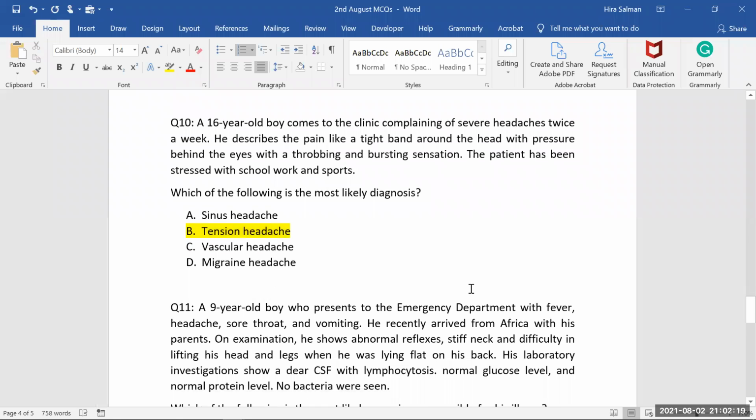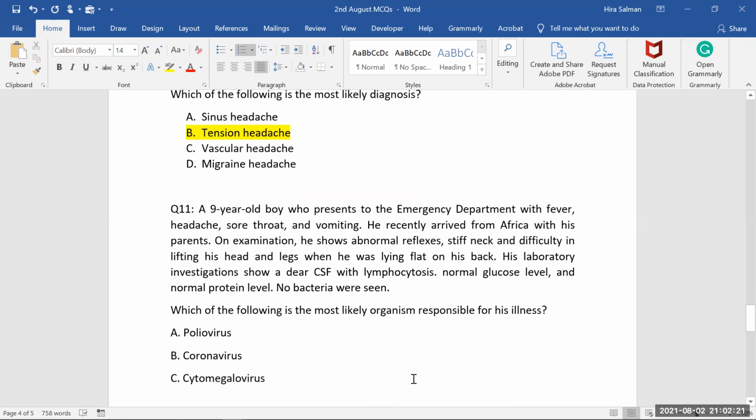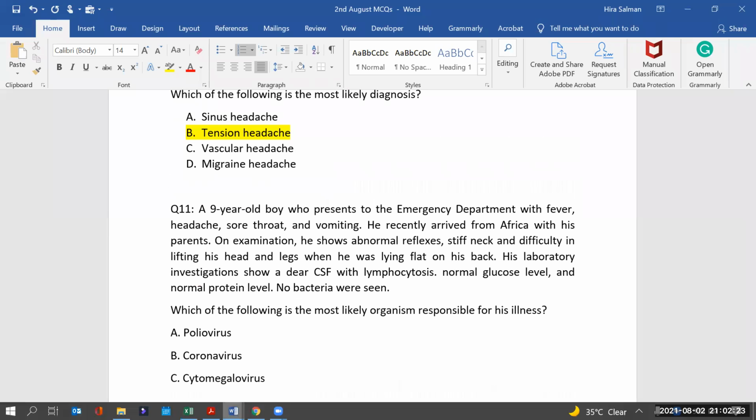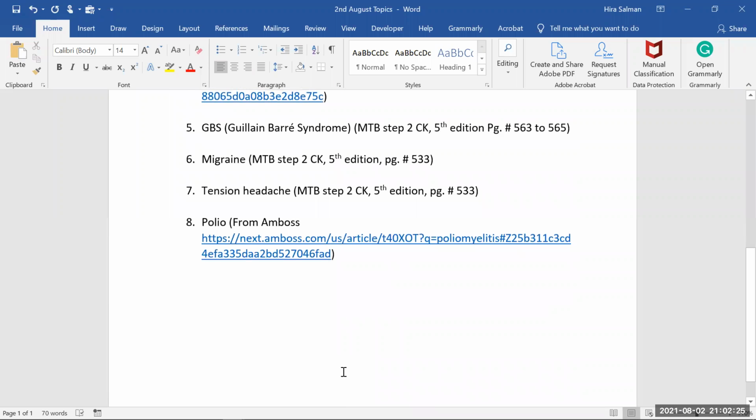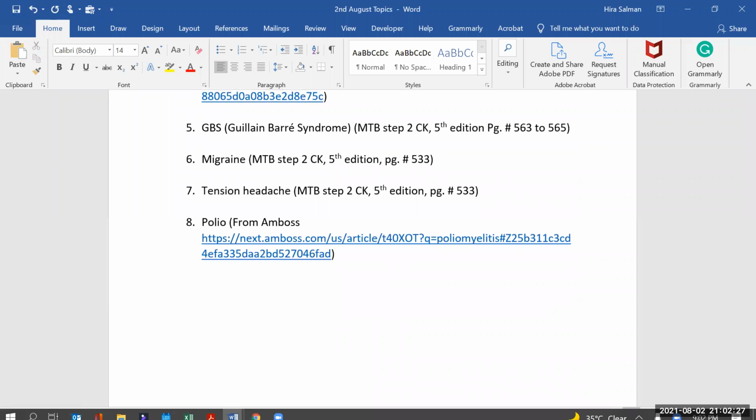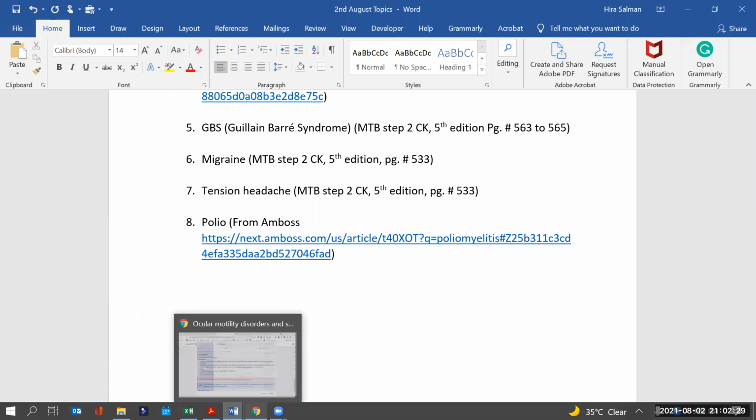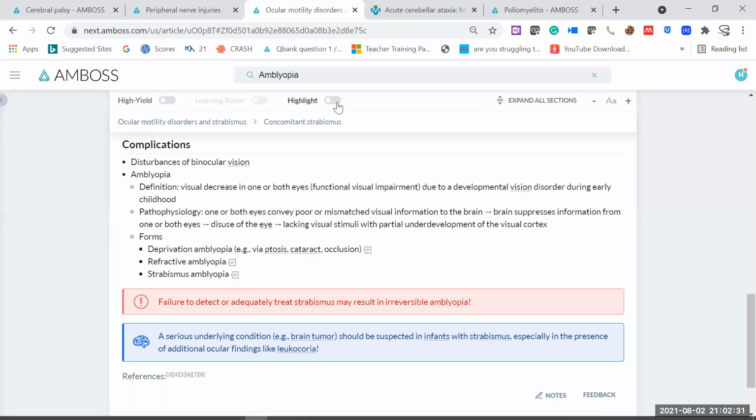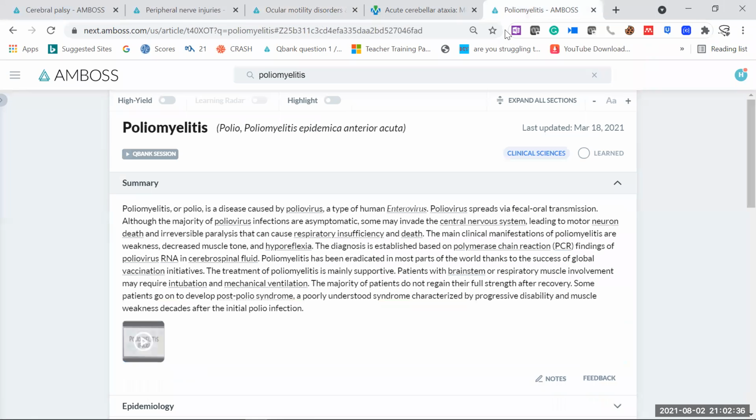Okay. For the next one, we have to go for the theory first. So take this one. It's polio. Again, it's not there in MTB, so I'll take you to Emboss. The disease is actually poliomyelitis, or polio. Of course, it's caused by the polio virus, one of the enteroviruses that causes poliomyelitis and polio. Here we will see the polio virus is spread via fecal-oral transmission.